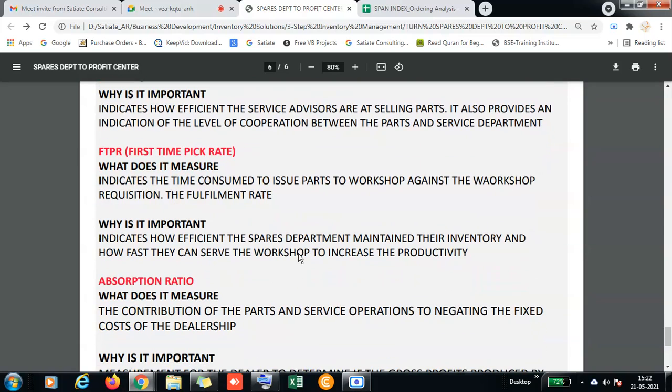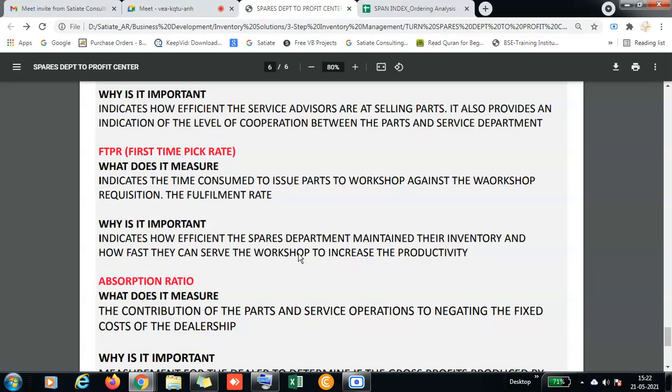Okay, so let's go to the FTPR, first time pick rate ratio. Very rarely will you find this kind of tracking system, where all the indents have to be collected and recorded in a year, in a day, and how many parts are issued against all the indents. Very rarely will you find it in two-wheelers, where indent methodologies apply. If someone tracks today how many indents you have received, how many parts were issued against them, and what is pending, we will come to know how properly they have maintained the parts in the store.